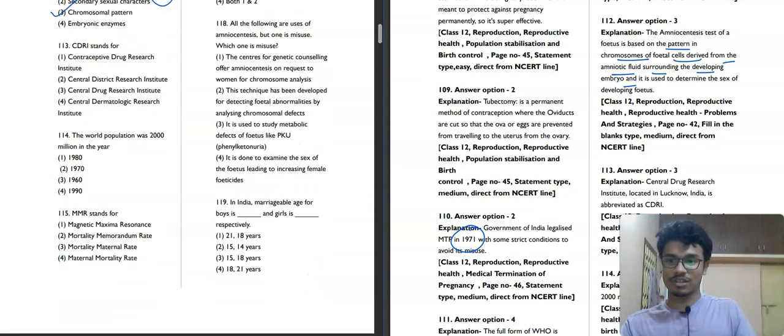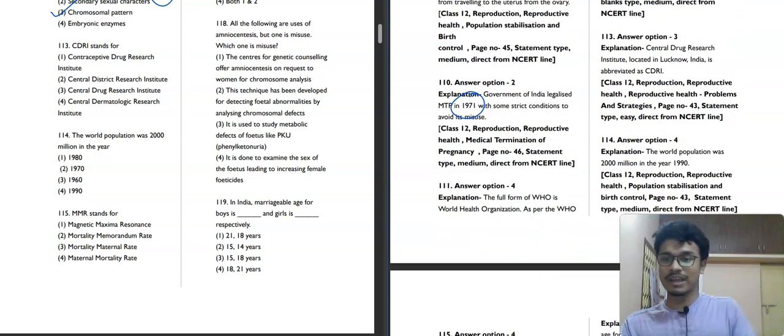Now moving towards the next question, 113. CDRI stands for what? CDRI is located at Lucknow, and they developed Saheli, which is a non-steroidal pill. CDRI stands for Contraceptive Drug Research Institute? No. Contraceptive Drug Institute, what is that? Central District Research Institute, no. Central Drug Research Institute, yes. The third option will be our correct answer. You will also learn more about this in your second year of MBBS in pharmacology. Central Dermatology Research Institute, not correct. So the third option will be our correct answer.